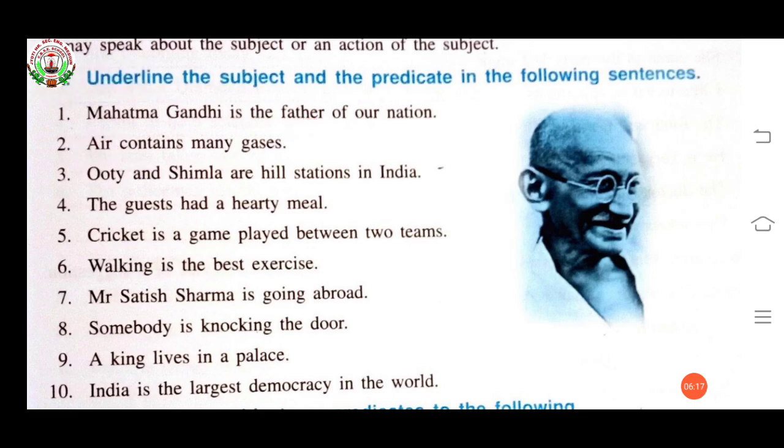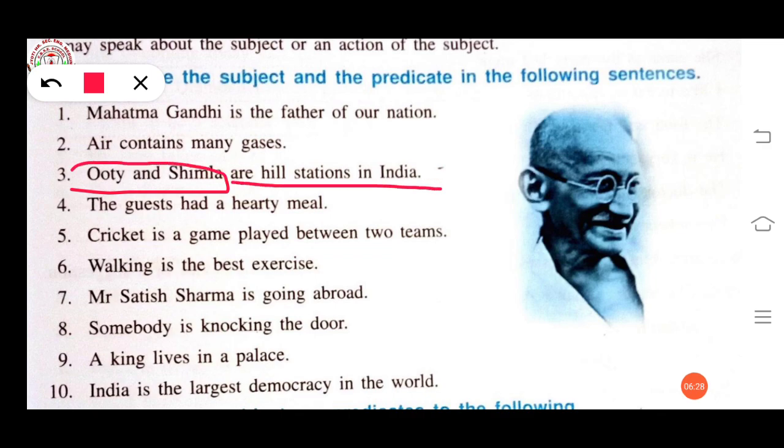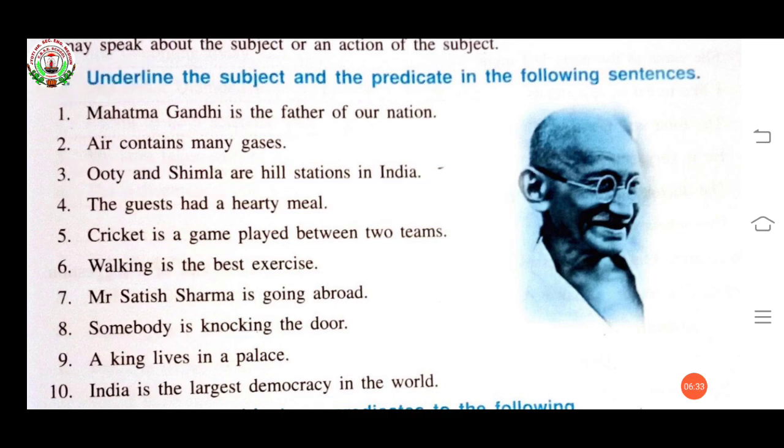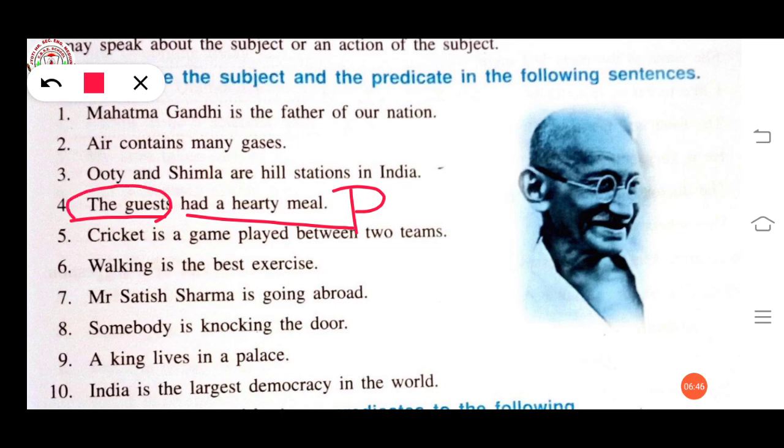Okay. Now Ooty and Shimla are hill stations in India. Here Ooty and Shimla both are the subject. Are hill stations in India is the predicate. Now next, the guest had a hearty meal. Here the guest is the subject. Had a hearty meal is the predicate. So what you have to do is just underline and write S for subject and P for predicate. Okay.